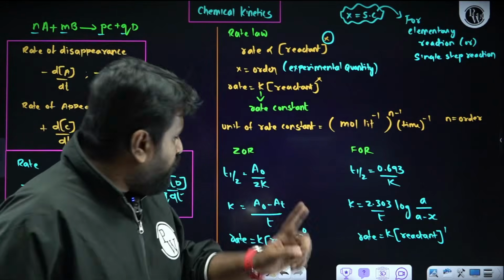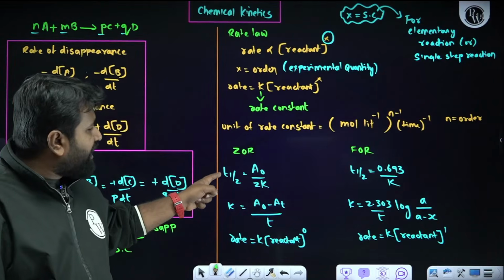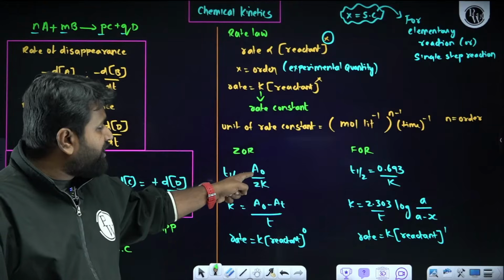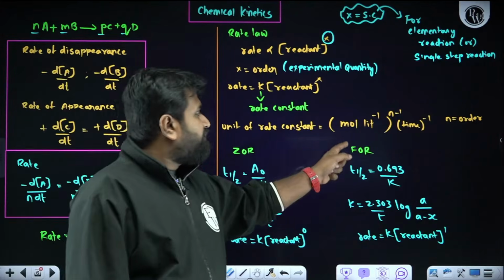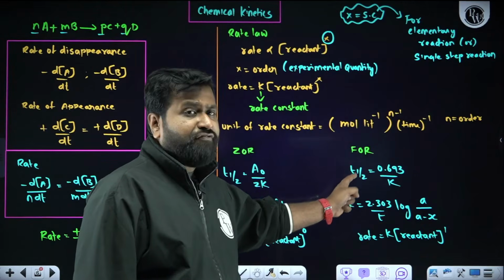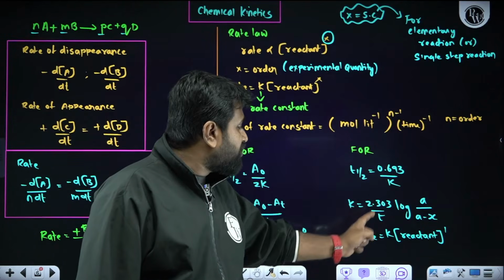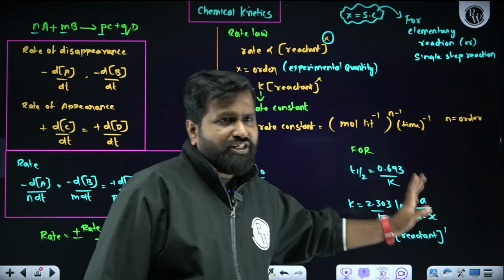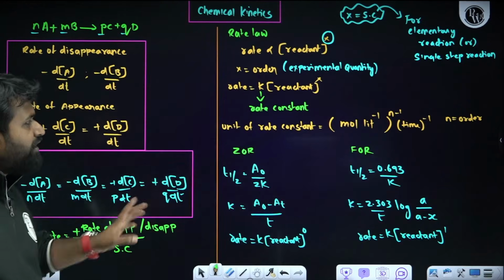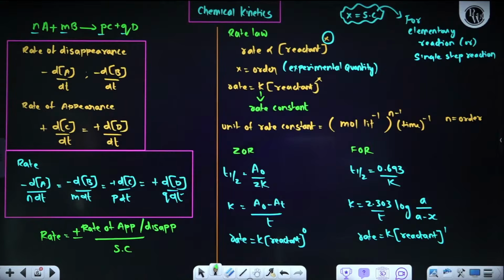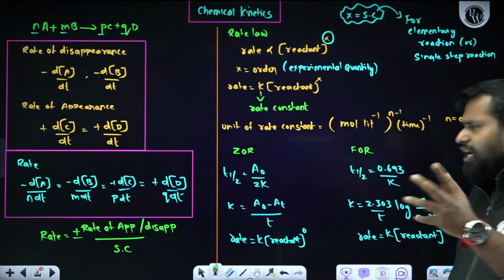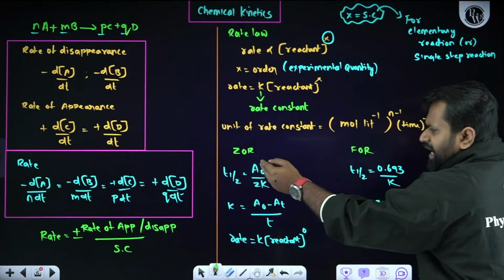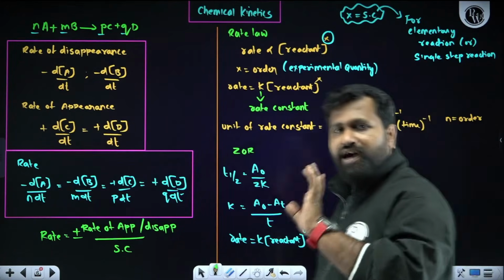It is clear. Once again, I am repeating, when it comes to zero order reaction, half-life depends on initial concentration, rate is independent of initial concentration. If I talk about first order reaction, half-life is independent of initial concentration, but rate depends on initial concentration. That's all. So these are all the things very, very important. Now, what type of question the question paper setter can frame means, he or she may ask half-life and initial concentration, how they are related.